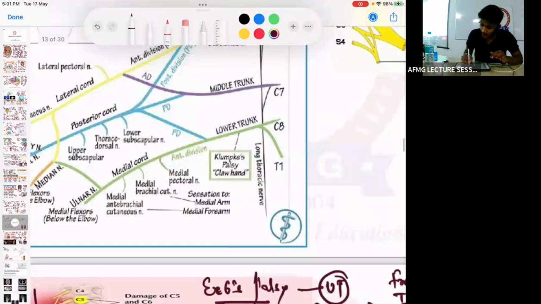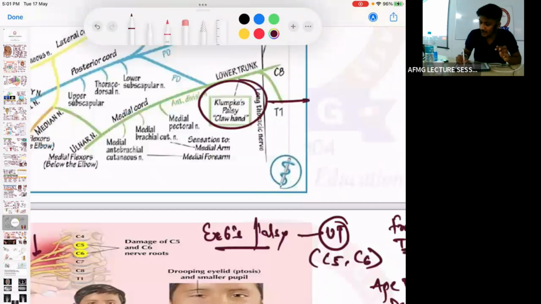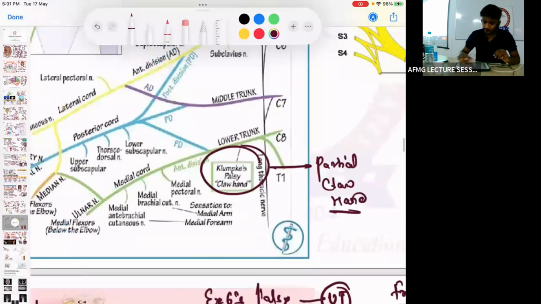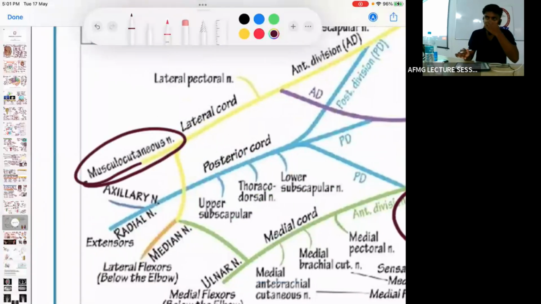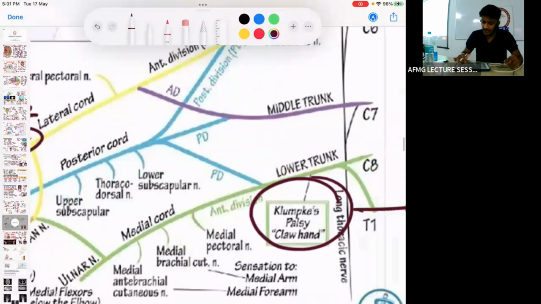Remember this. If the lower trunk of the brachial plexus is damaged, it causes Klumpke's palsy, and which deformity does that lead to? It causes a partial claw hand. Then, important nerve roots, they may ask. Musculocutaneous nerve root is C5, C6, C7.